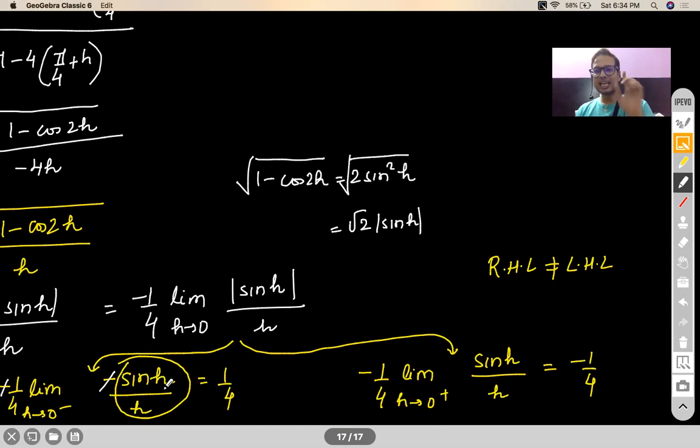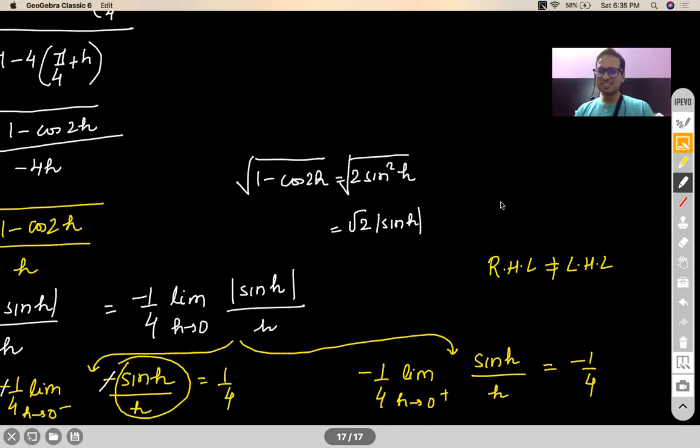See, sin x by x as x tends to 0 minus or x tends to 0 plus, both will be 1. That's how the limit exists actually, right? If they both had been different, sin x by x tending to 0 equal to 1 would not have been a true statement, isn't it? So sin h by h, h tending to 0 minus, that is also 1. So 1 into 1 by 4 will give me 1 by 4.